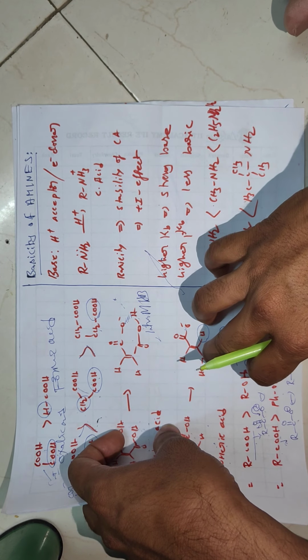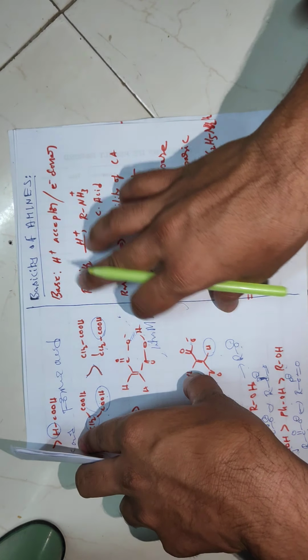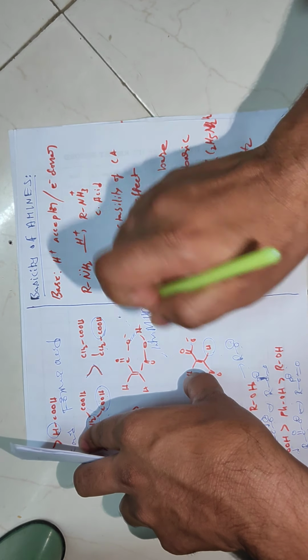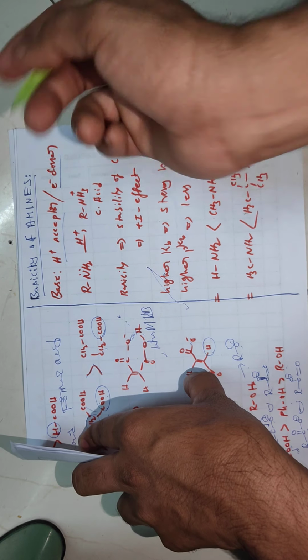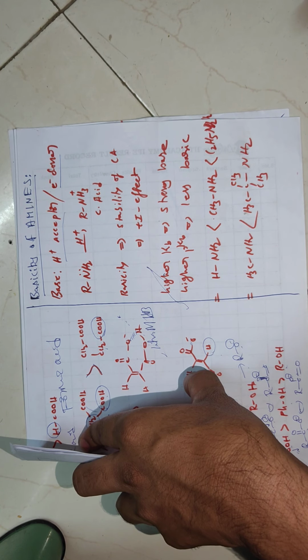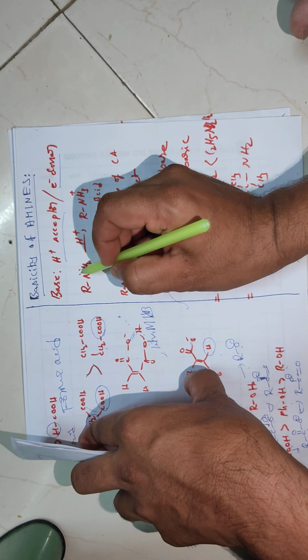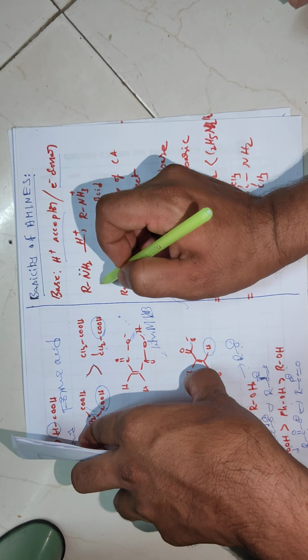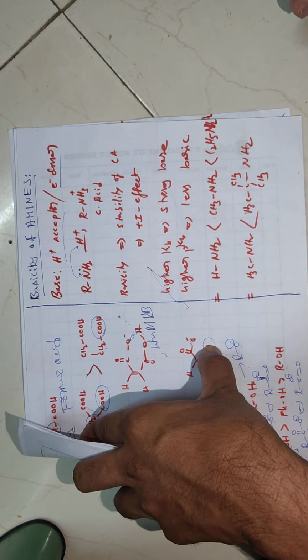Okay, and now finally, basicity of amines. So the base means H plus acceptor or electron donor is a base. Now in organic compounds, amines are being discussed as a base. So it is in amine that nitrogen has a non-bonding electron, a lone pair of electrons. So it is the electron donor or proton acceptor.